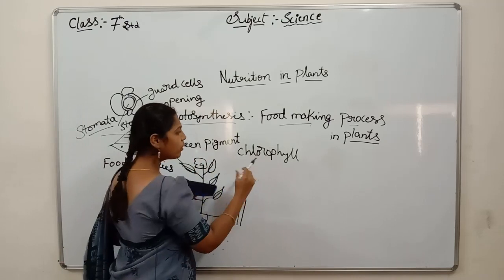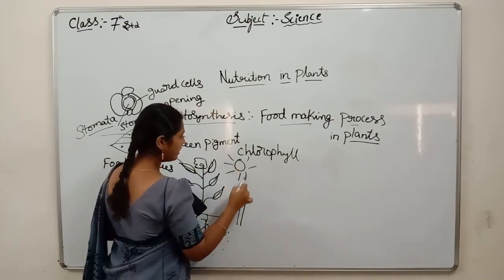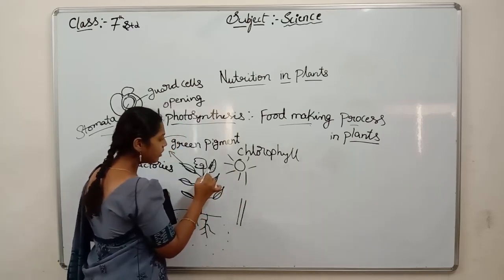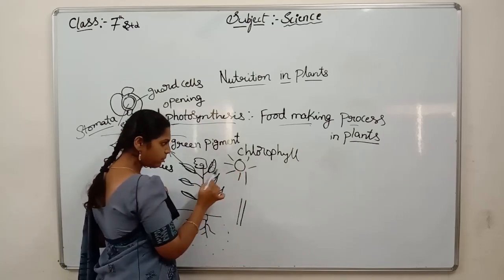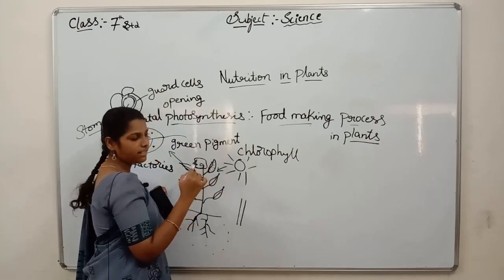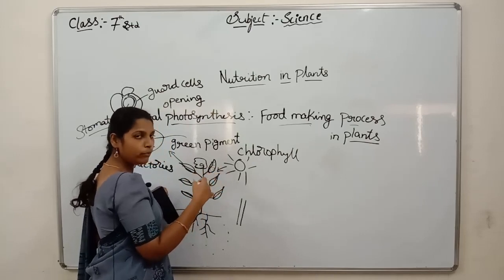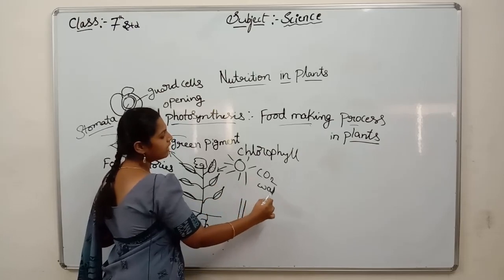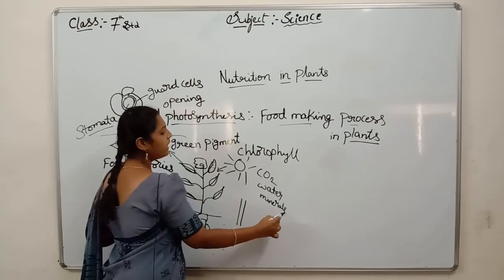This chlorophyll absorbs sunlight. In the leaf only, chlorophyll is present. This green color pigment we call chlorophyll. It absorbs sunlight, meaning it absorbs energy from the sun, so that by this energy it prepares food by using what? Carbon dioxide, water and minerals. By using these things, it will prepare food.